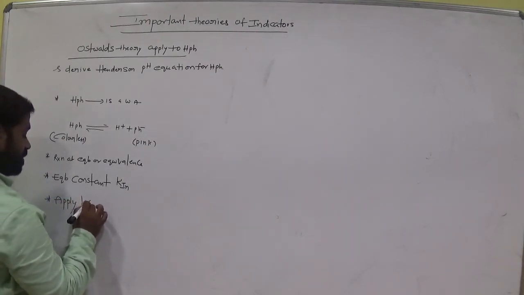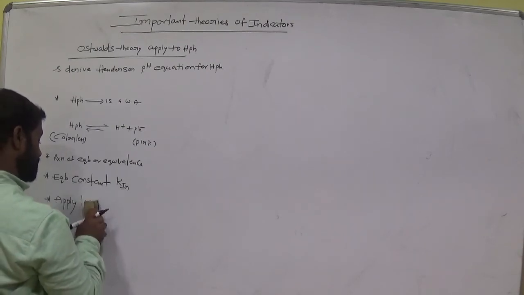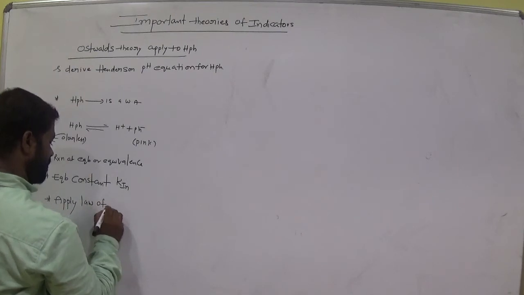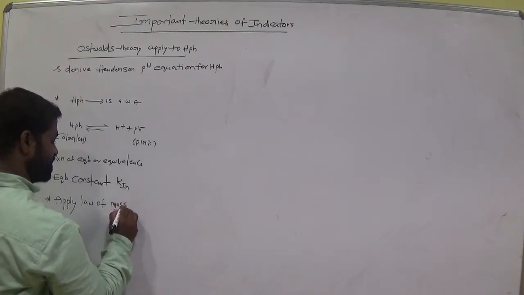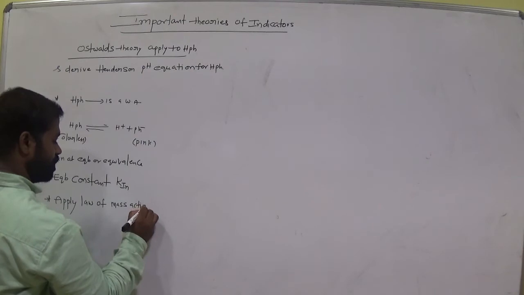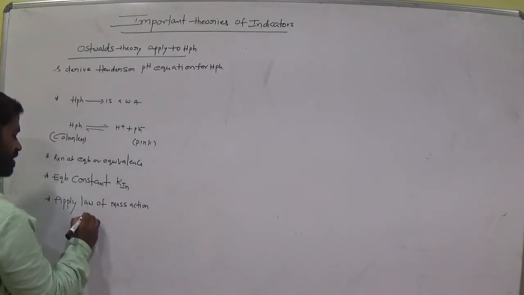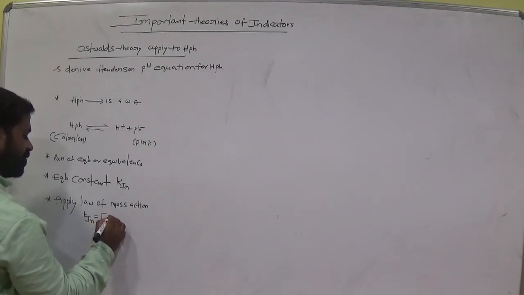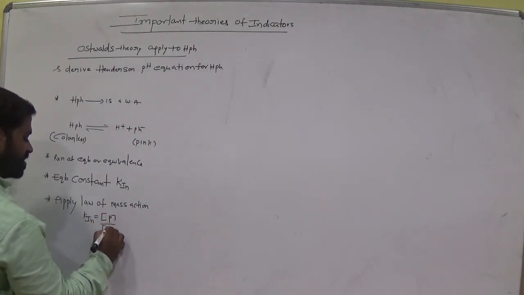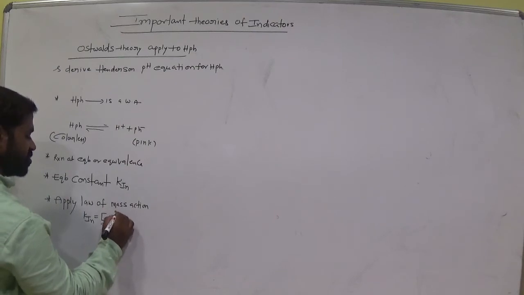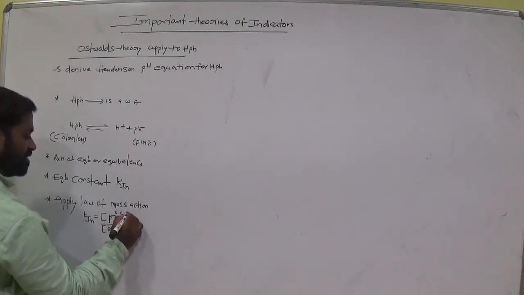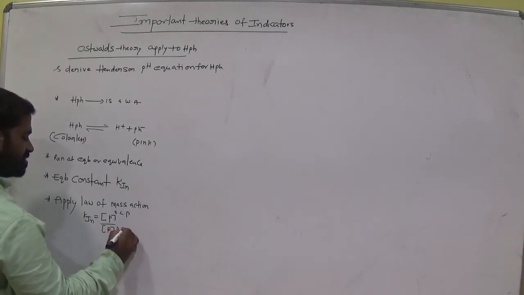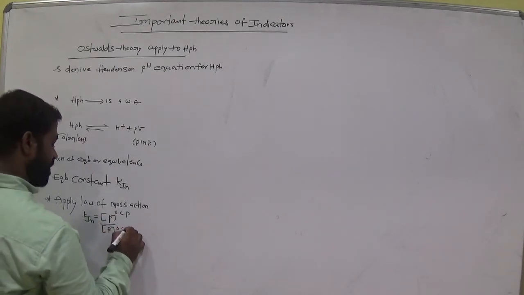Apply the law of mass action. Therefore K indicator is equal to the molar concentration of products over the molar concentration of reactants, with the stoichiometric coefficients as powers.